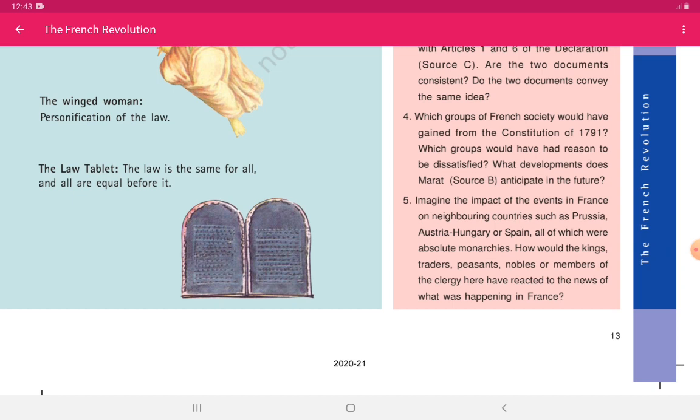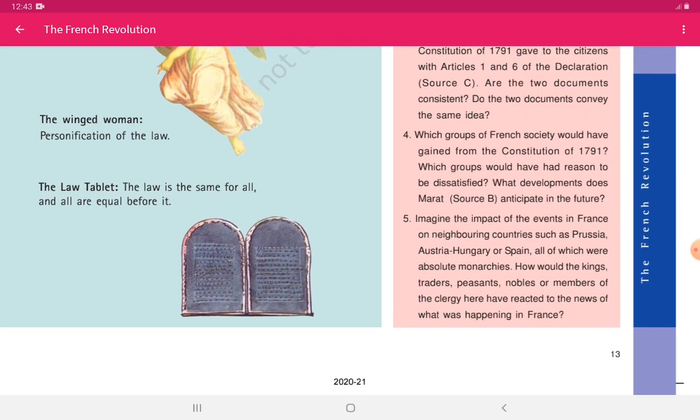So these things today we have studied, children, and we have completed our topic, the outbreak of revolution. We came to know what was the result of the outbreak of revolution, how it took place, and afterwards what things and precautions were taken in order to stop the monarchical domination in France.